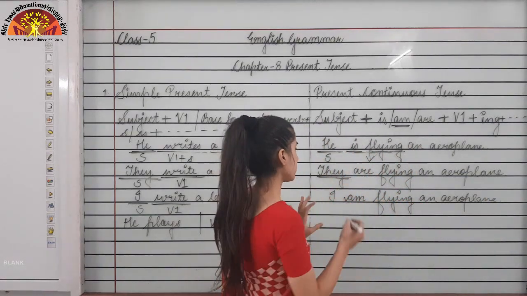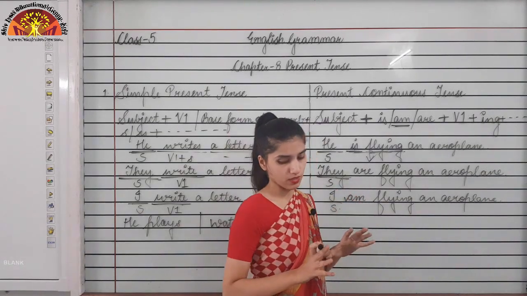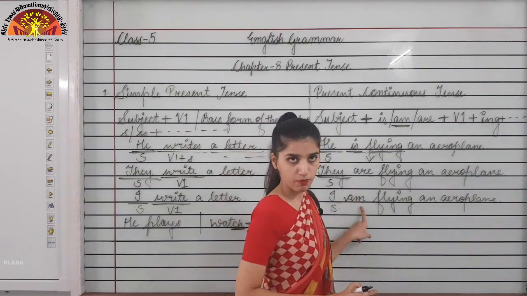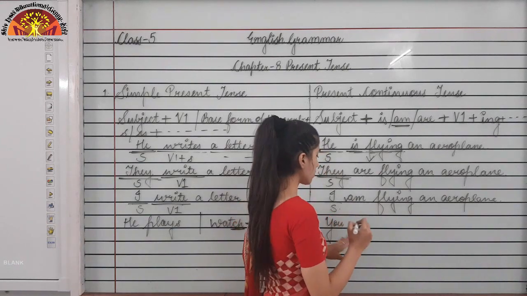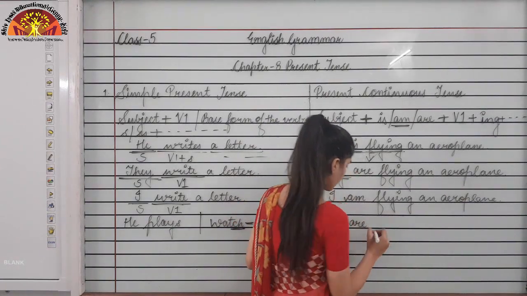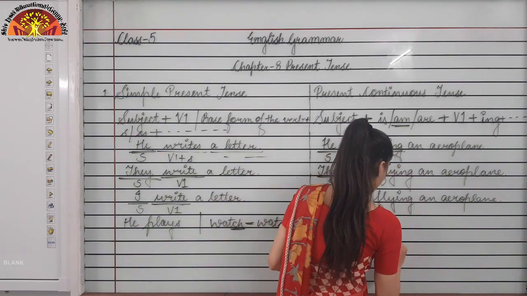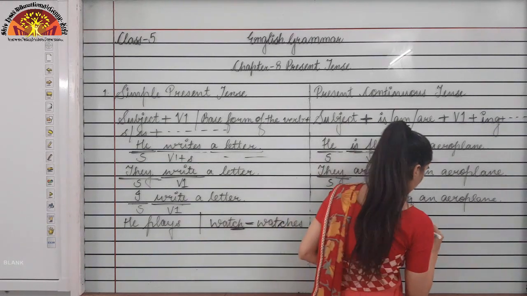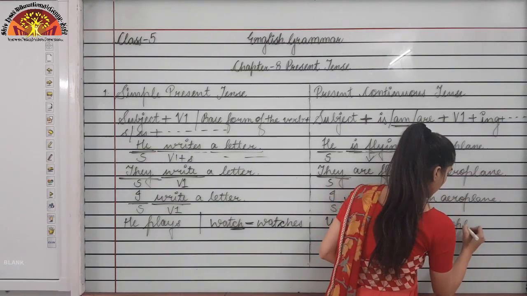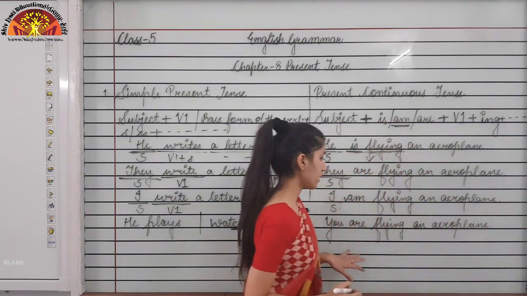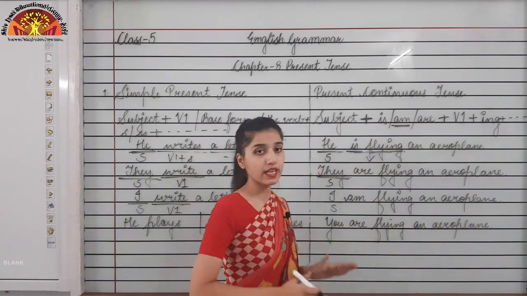Now there is an exception, that is if I am talking about you over here. I is followed by am, but what about you? You though is singular, but with you what will come? Are will come. With you we will use are. You are flying an aeroplane. Okay, look on the board. These are the things that we need to look after whenever we are studying tenses.